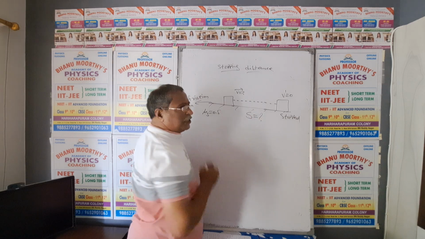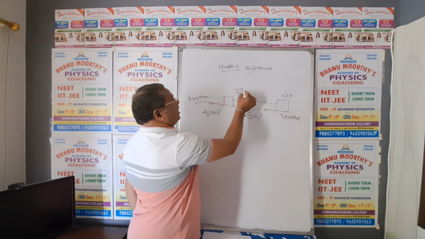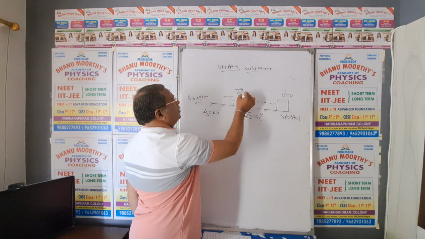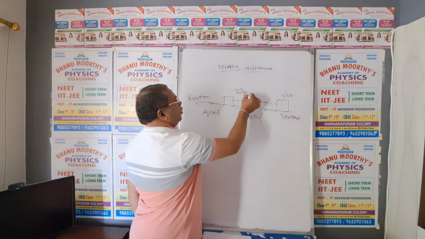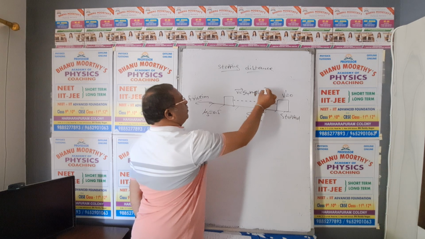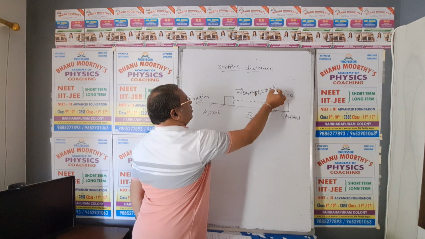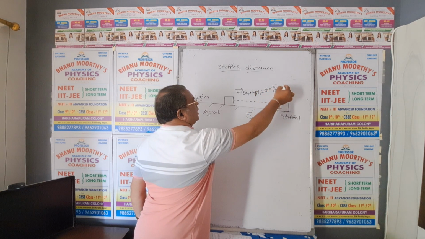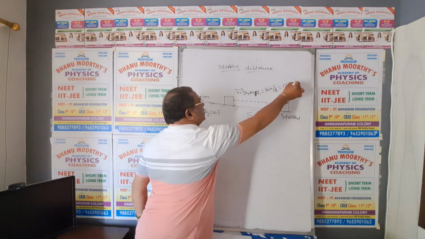Yes, that distance is the question mark. So velocity is given there, say for example 54 kmph. 54 kmph means 54 into 5 by 18. We have to convert it into meters per second. That is 15 meters per second.